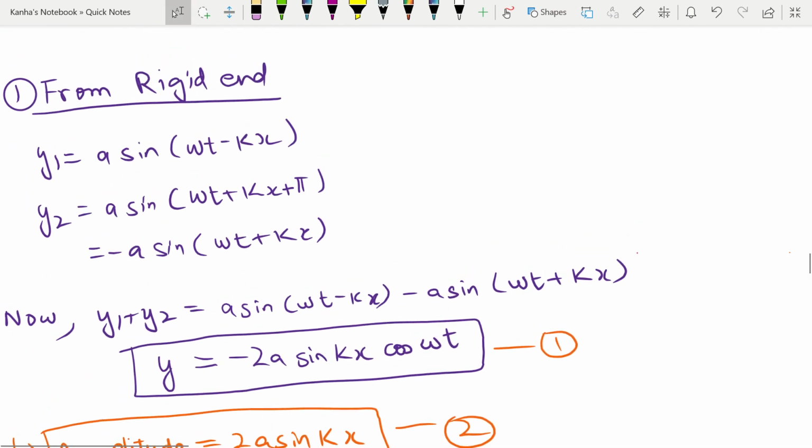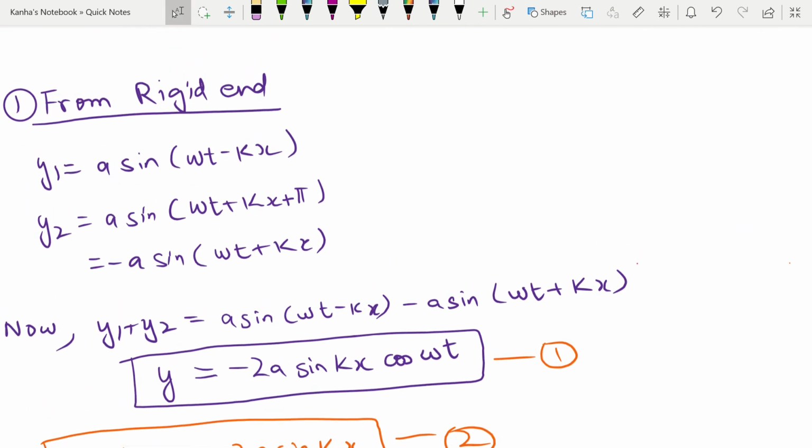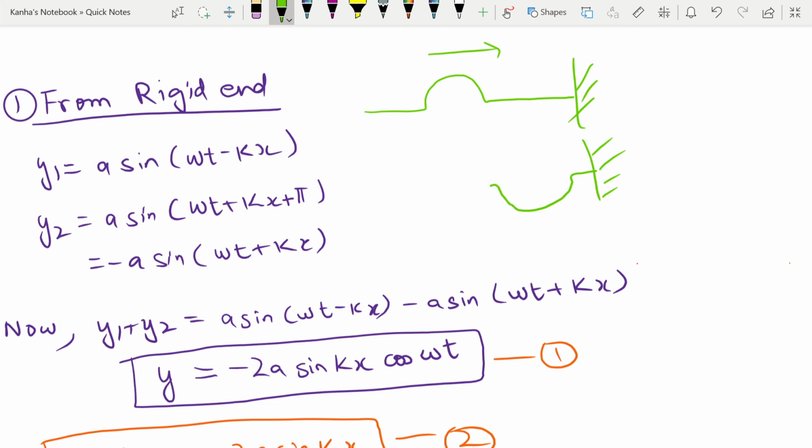The first case is when the reflection is from the rigid end. We just saw that when your incident wave is like this and there is a rigid end involved, your reflected wave will be something like this. My incident one is given by a sine omega t minus kx. Omega t minus kx implies it's going in the positive x direction. After reflection, there is an extra phase of pi that I told you about. That gives me my returning or reflected wave y2.